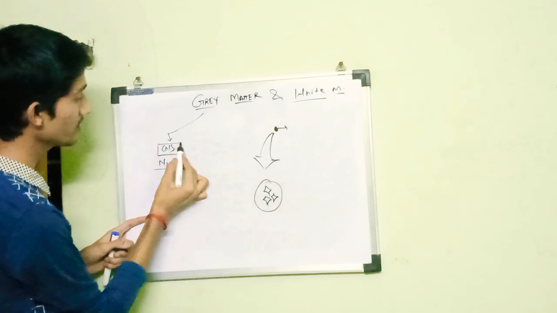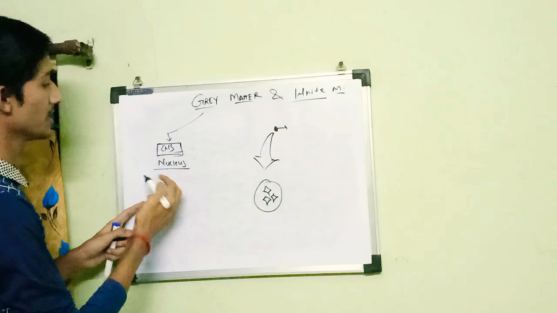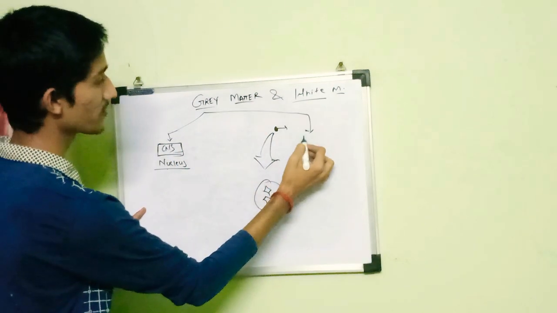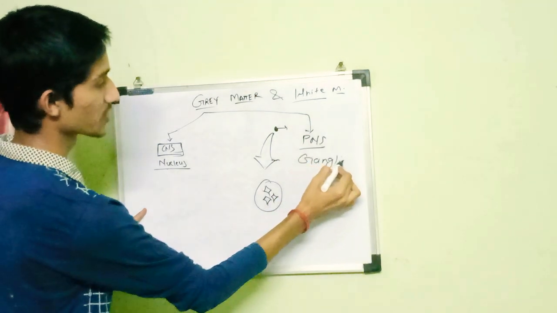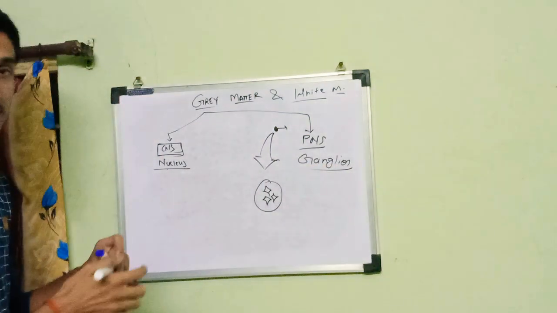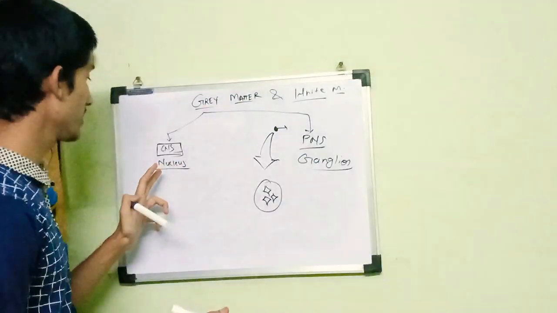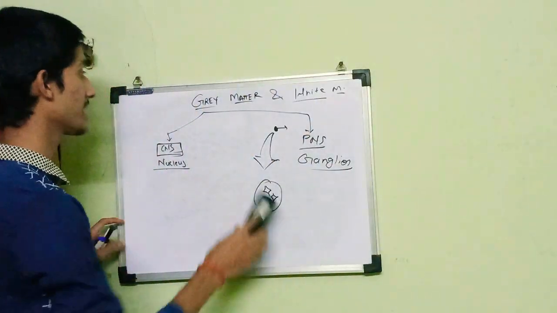In the central nervous system, we use the term nucleus. For the same thing in the peripheral nervous system, we call it a ganglion. So the nucleus and ganglion are nothing but collections of nerve cell bodies: in the central nervous system we say nucleus, and in the peripheral nervous system we say ganglion.